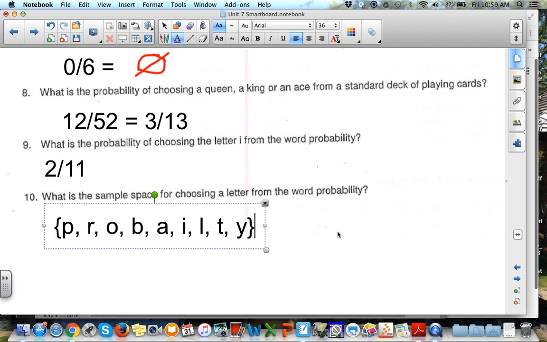Now up on number 9, we still count the 2 I's and still count the 2 B's because that's how many total letters are in the word. But if I'm listing out the sample space and how many options could I choose, I can only choose one B. B's aren't different from each other. So that's where we're going to differentiate there. We've got to make sure when we're listing our options, we only list the options once. But we do count the total number of those options.